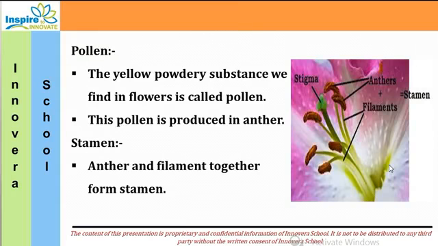Then what is pollination? What is pollination? Now this is the anther. Have you seen the small powder-like substances on the top of the flower, with a small stick down, which is called the filament, and the stigma of the flower? So when these honeybees and birds come to suck the nectar from the flower, what happens?